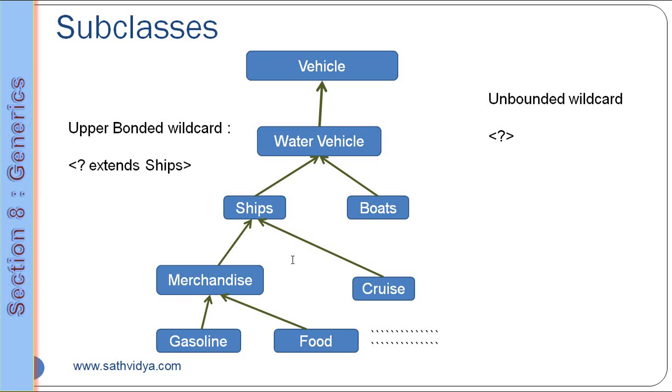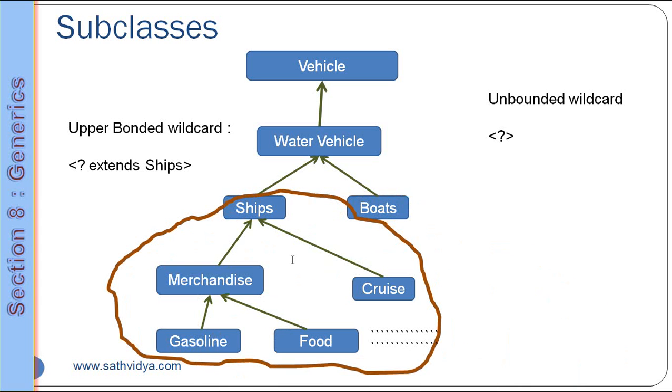Here I extend my wildcard with Ship, so I am able to pass all the subclasses that belong to Ship, like Merchandise, Cruise, Gasoline, Food. But you cannot pass Boat, Vehicle, or WaterVehicle. So using upper bounded wildcards, we can restrict our wildcards.